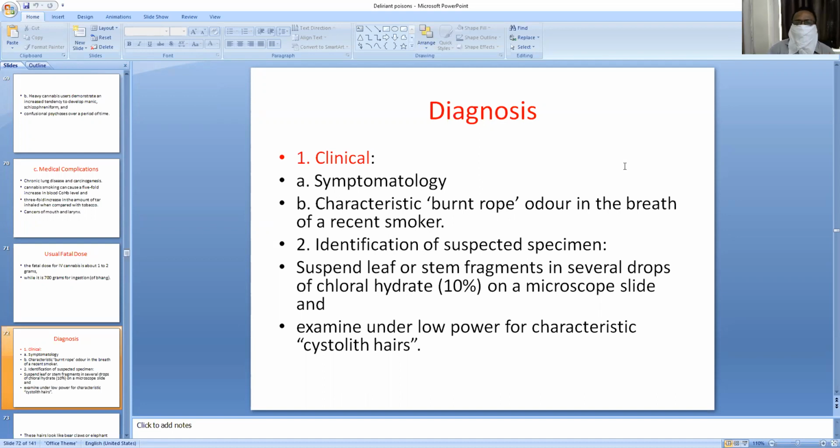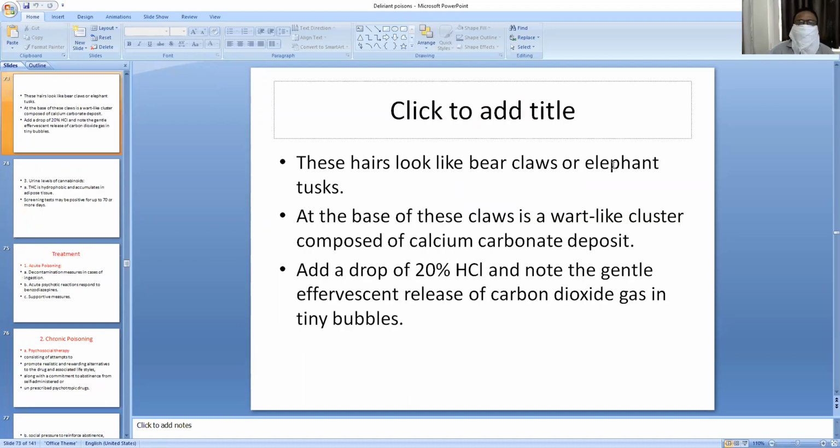How to identify the suspected specimen? That means if you suspend a leaf or stem fragments in a drop of chloral hydrate and examine under a low power microscope, you can observe the cystolith hairs. These hairs look like bear claws.